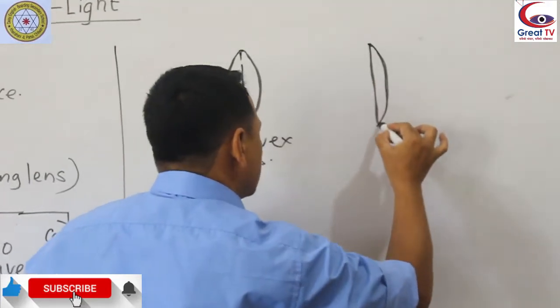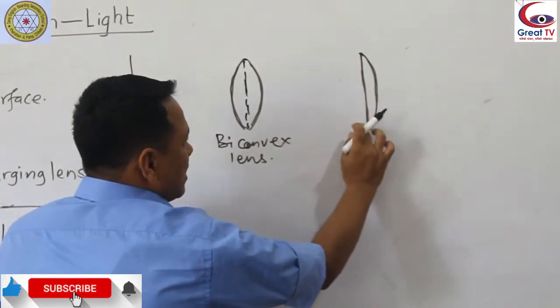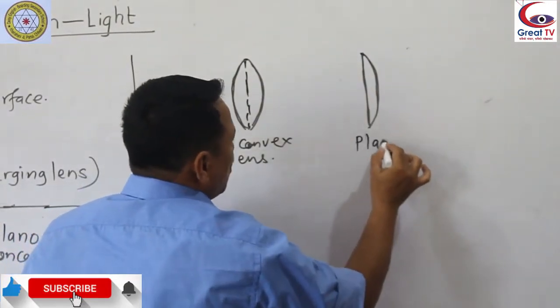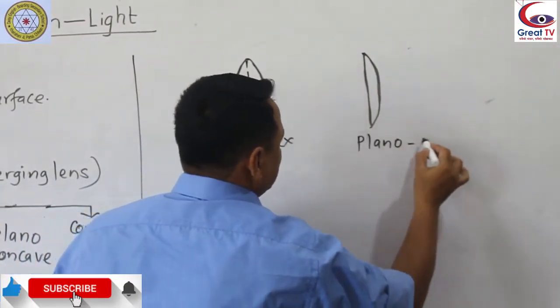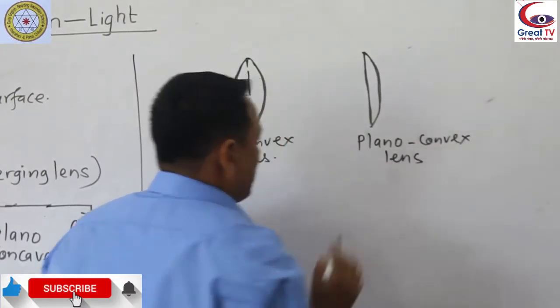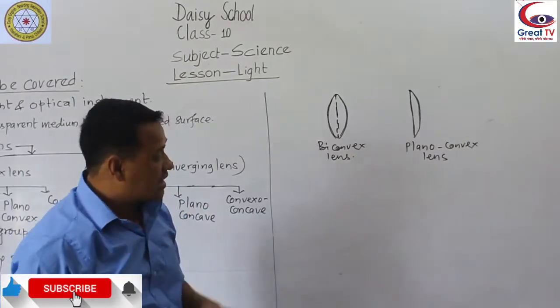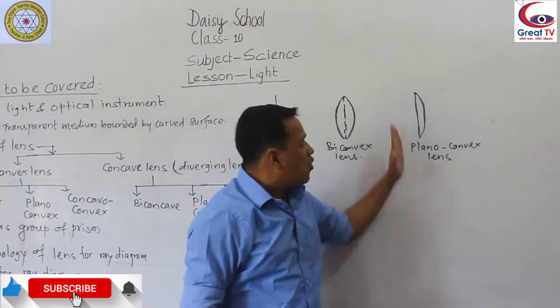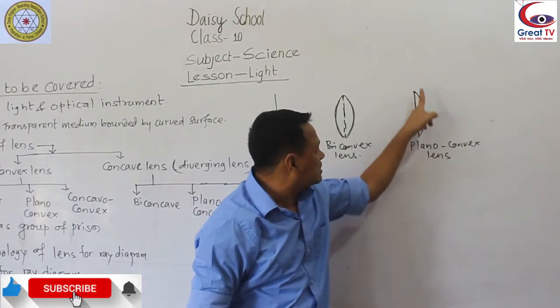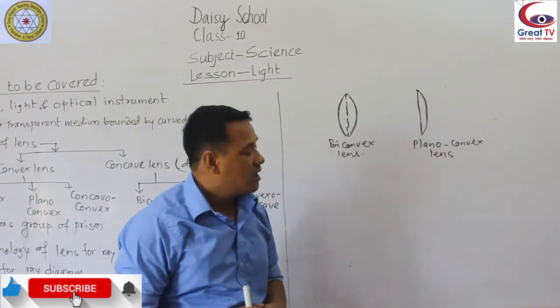Okay. So this part is plane, this part is convex part. So it is called plano-convex lens. Convex lens with one side plane, that is a plano-convex lens. One side plane part, another side convex, that is called plano-convex lens.